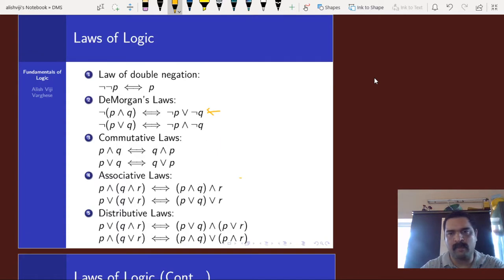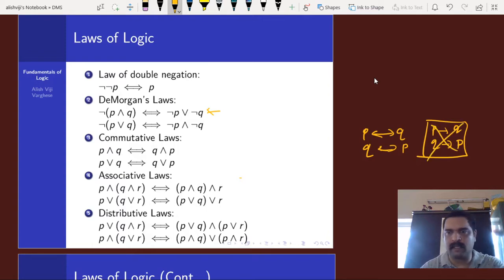Observe that P if and only if Q and Q if and only if P are also equivalent, but at the same time P then Q and Q then P are not the same, so that connective is not commutative.